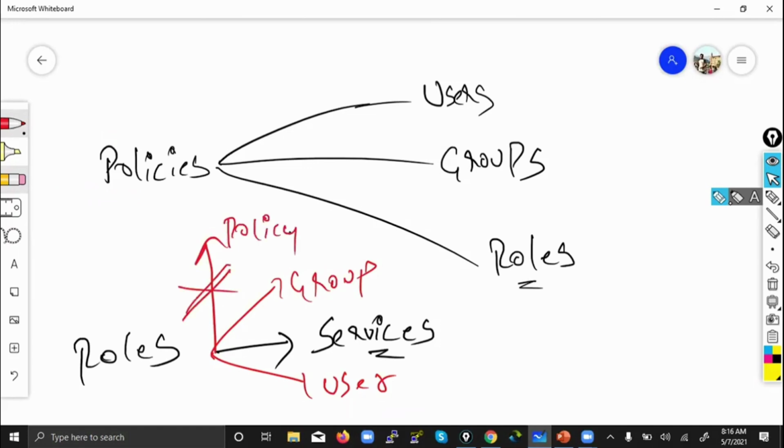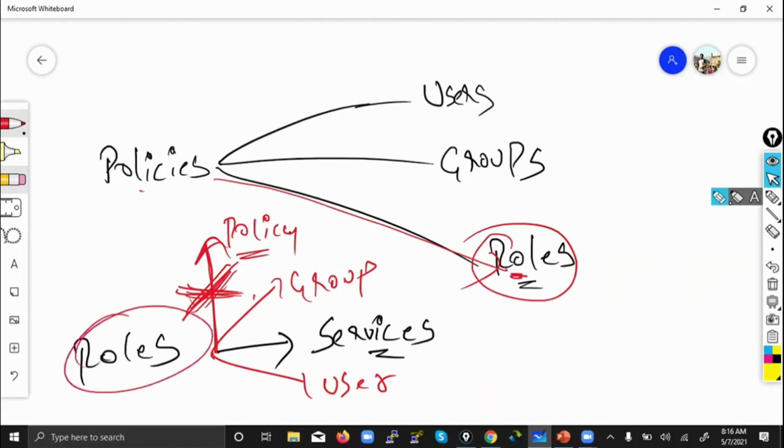If you say you will attach a role to a policy, because the role itself is created by policy, how can you attach a role to a policy? Role does not mean a group of policies. Role itself is created by policies; that can be one policy or a group of policies. That is different. So you see this red color? This red color is a wrong answer.